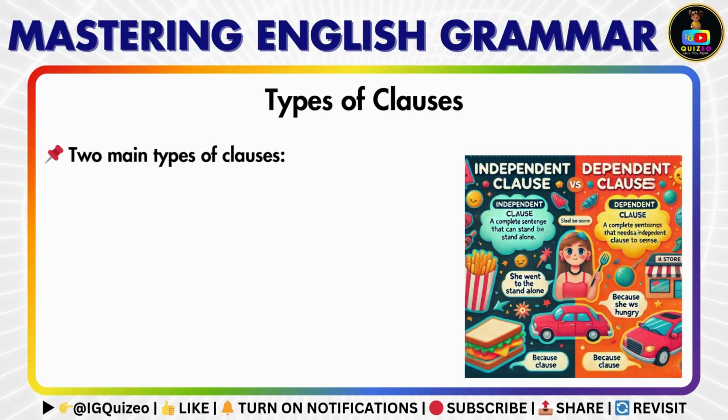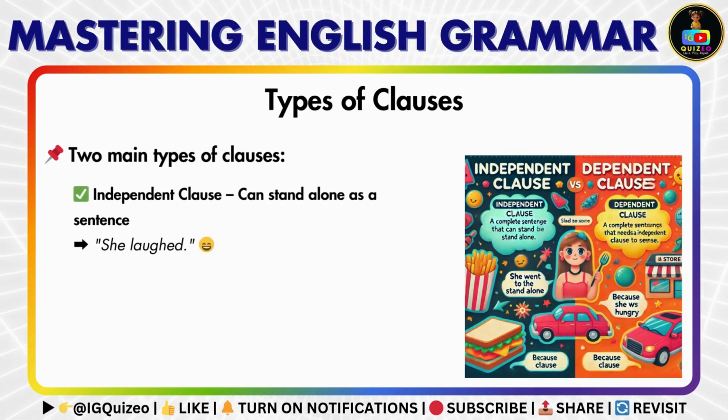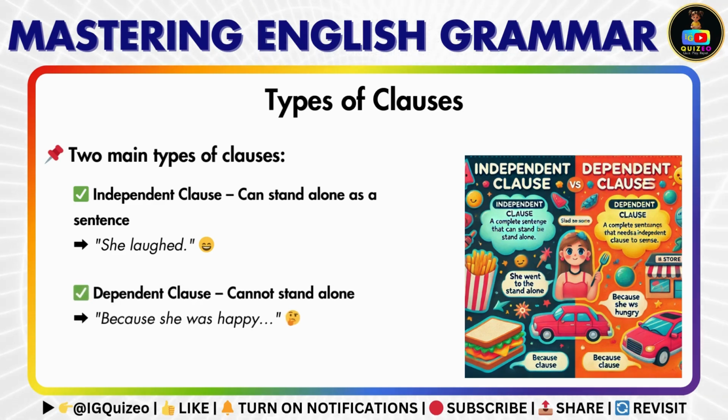Clauses are divided into two categories. An independent clause expresses a complete thought and can stand alone, like she laughed. A dependent clause does not express a complete thought and cannot stand alone, such as, because she was happy.